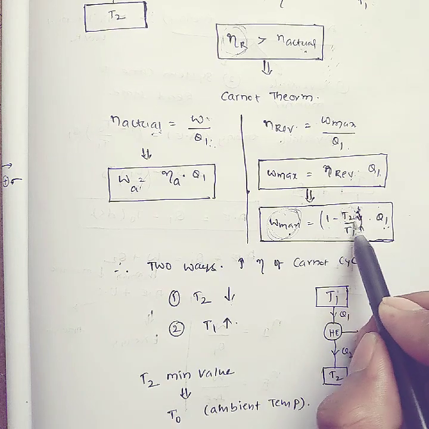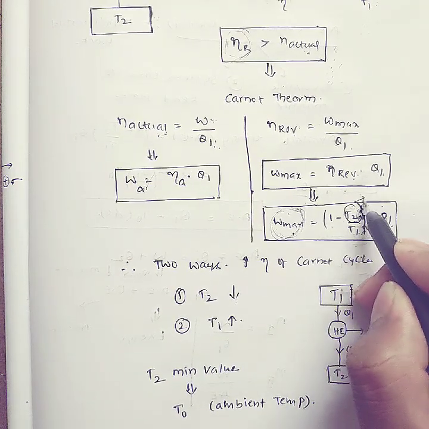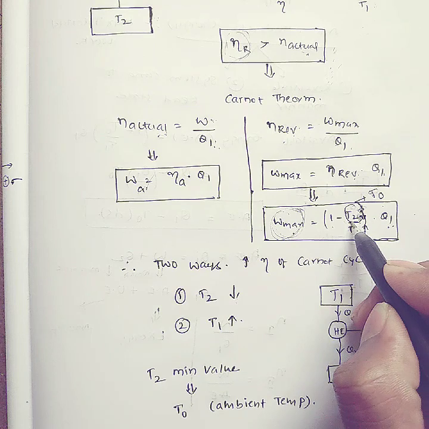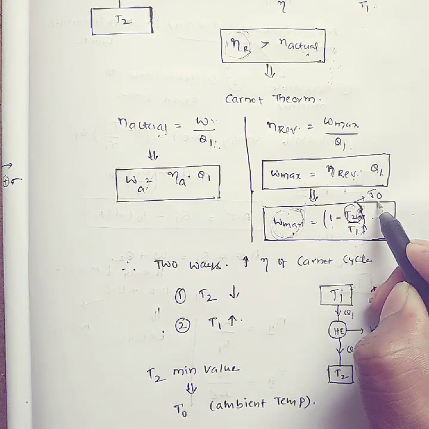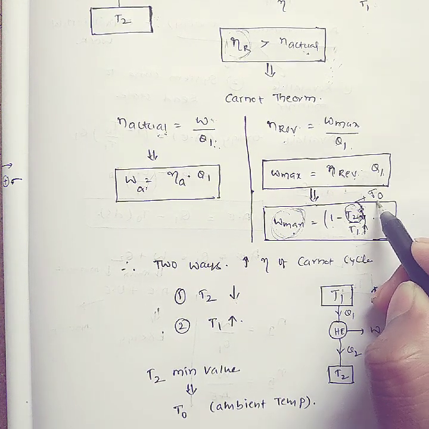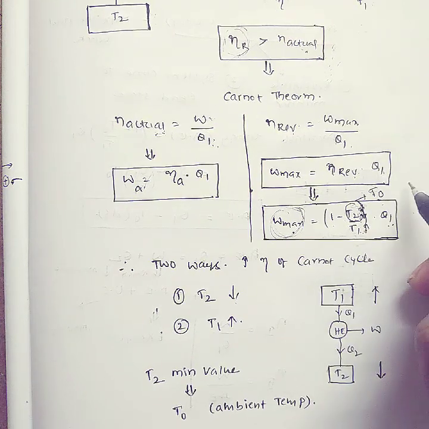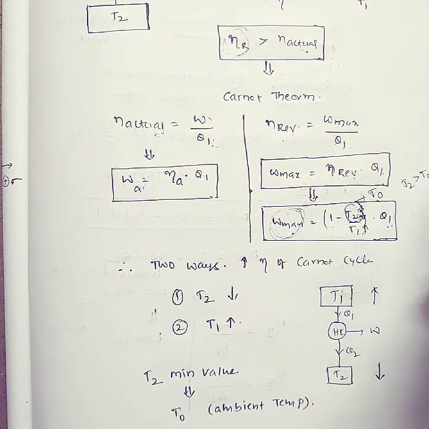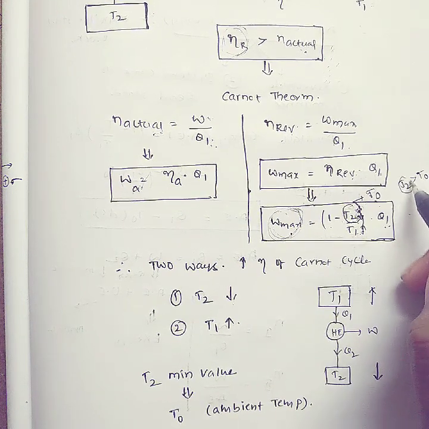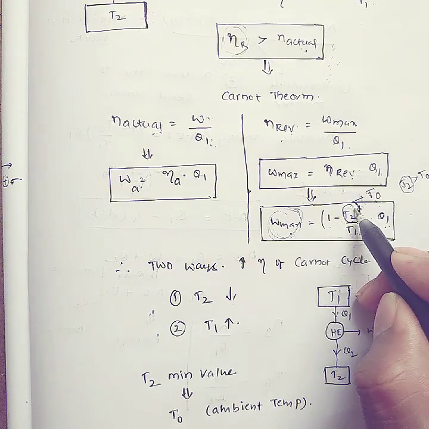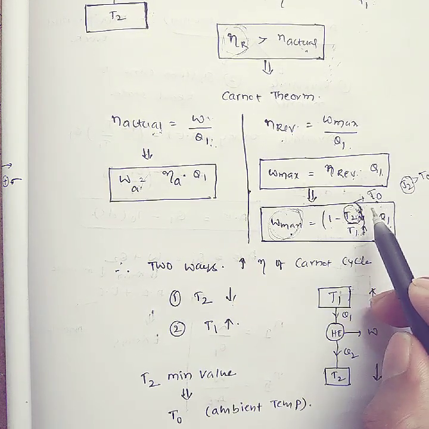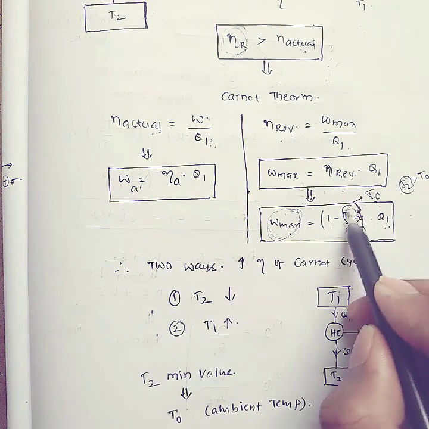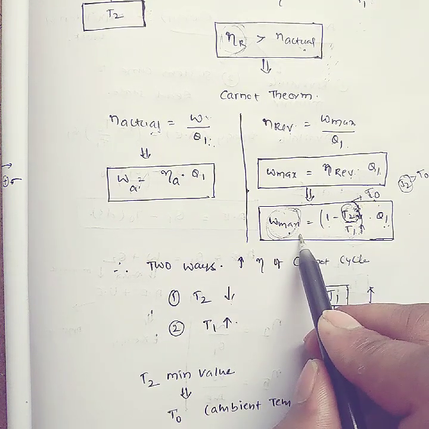See, sink temperature is different and ambient temperature is different. This is the sink temperature. Always ambient temperature is the last condition, that means it is a dead state condition. But you can never reach dead state conditions. Always T2 is greater than T0, that means the sink temperature is greater than the ambient temperature. Suppose you reach the ambient temperature, this value will decrease and finally the work will increase.